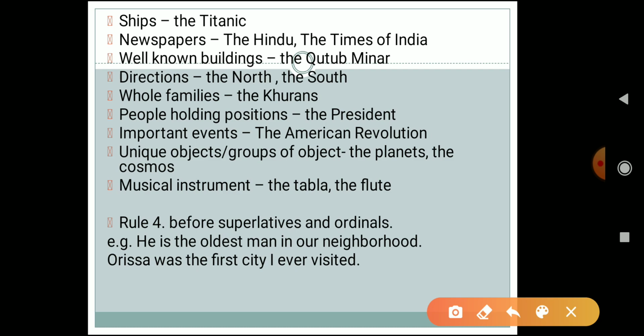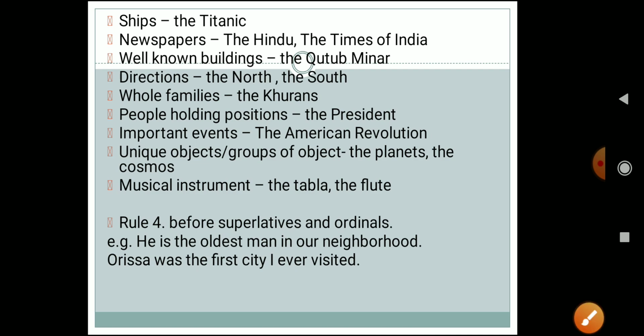Directions, the north, the south, the east, the west. Whole families, like the Qurans. People holding positions, like the president, the manager. Important events, like the American Revolt, the First World War. Unique objects, groups of things, like the planets, the cosmos. Musical instruments, like the tabla, the flute, the drum, something like that.